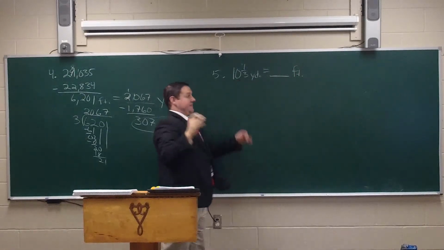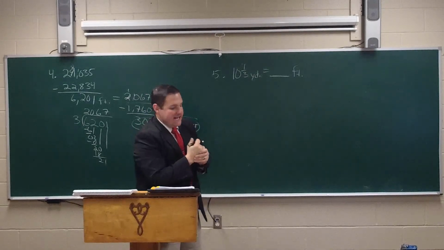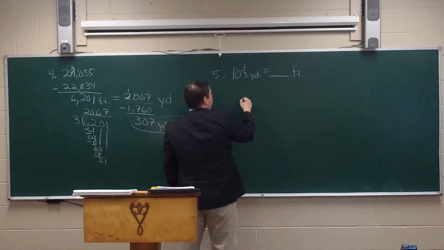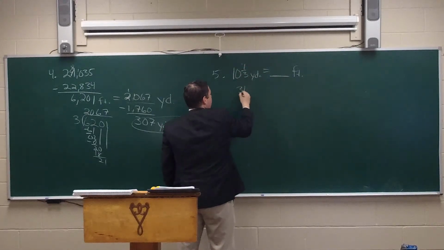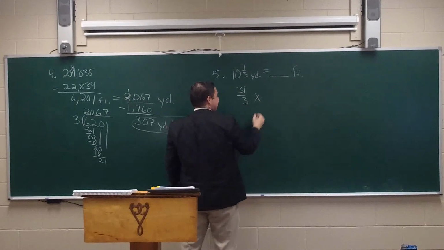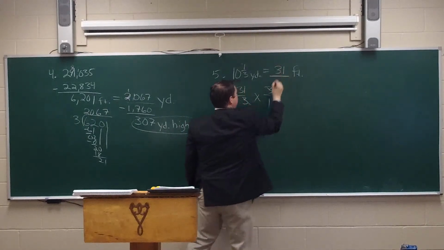Okay, well, we're going from something large to something small, so we're going to multiply, and we're going to take 10 1/3 yards and multiply it by 3 feet in 1 yard. 3 times 10 is 30, plus 1 is 31 over 3, and that's going to be times 3 over 1. Those cancel. This actually equals 31 feet.